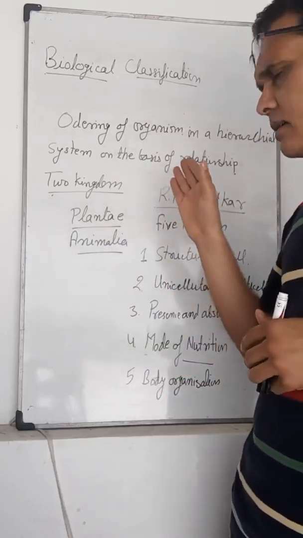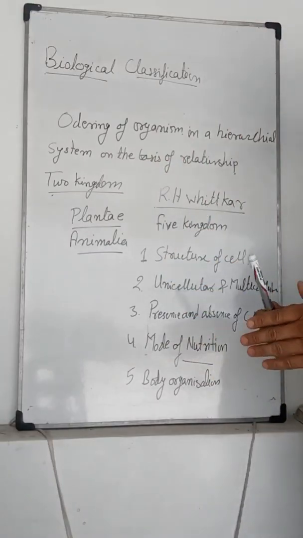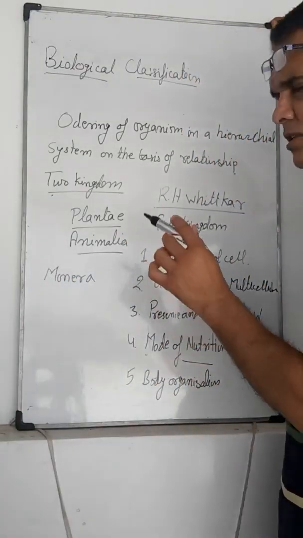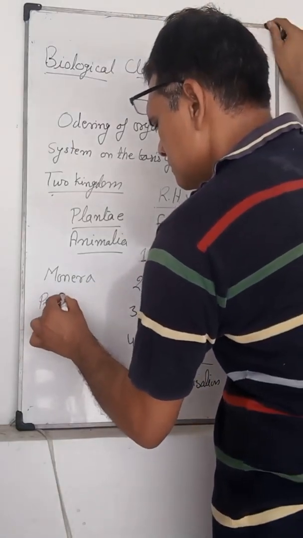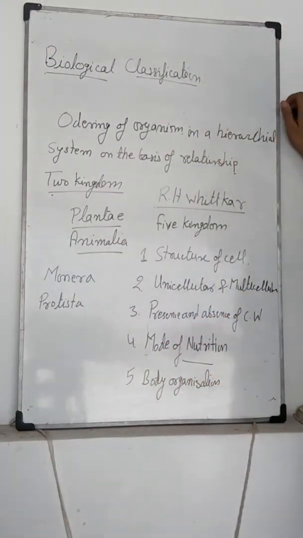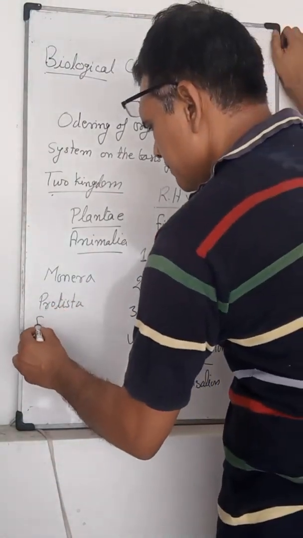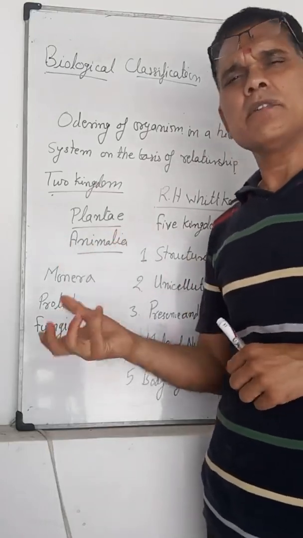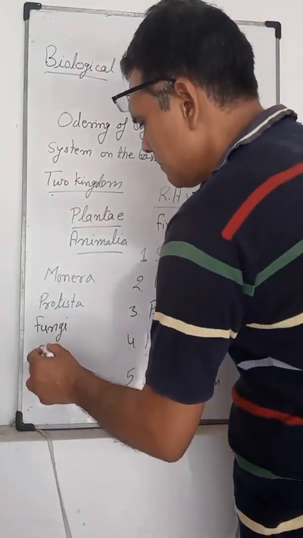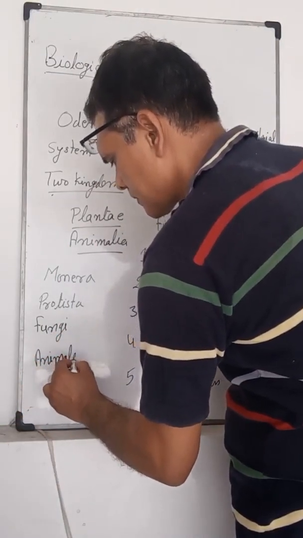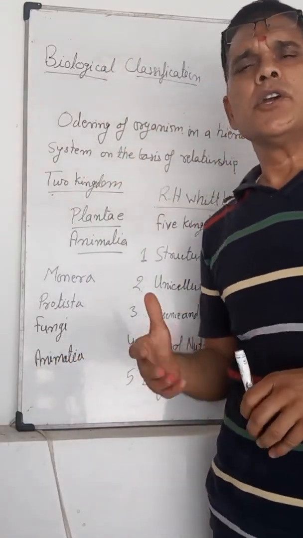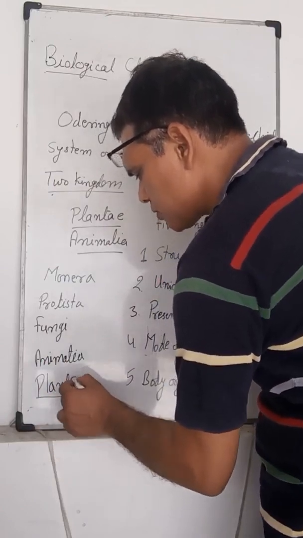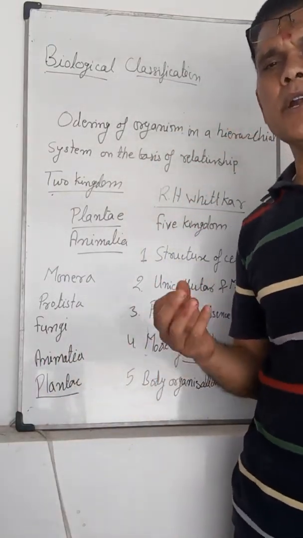That's why R.H. Whittaker classified all the organisms according to the five kingdom classification, and the five kingdoms are Monera, in which only prokaryotes are included, unicellular prokaryotes; Protista, which includes unicellular eukaryotes, single celled eukaryotes; then fungi, which includes multicellular eukaryotes that have a cell wall but heterotrophic nutrition; Animalia, which includes multicellular organisms having heterotrophic nutrition; and last is Plantae, which includes multicellular eukaryotes that have a cell wall and autotrophic nutrition.